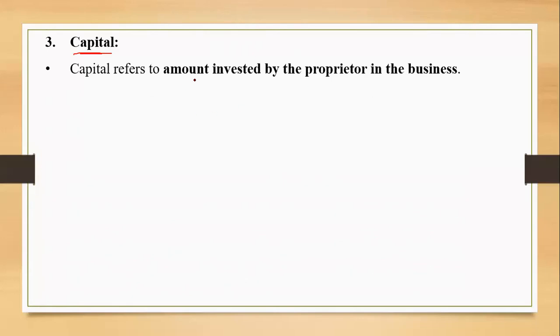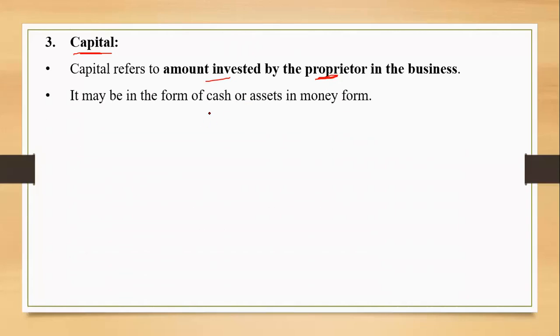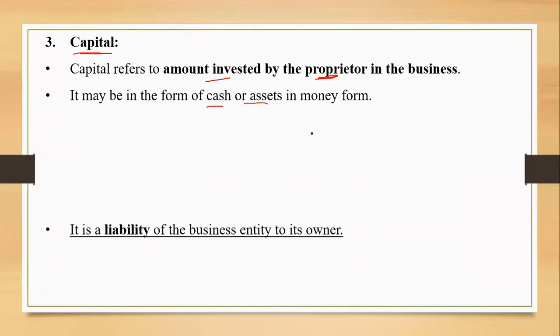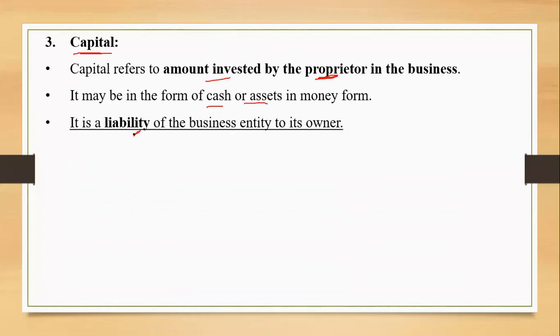This is the amount invested by the proprietor. Proprietor is the owner, in the business. Amount invested by the owner in the business is capital. As simple as that. It can be in cash, it can be in kind as well. Now capital is cash or assets. Capital is a liability of the business entity. Over here again, I will remind you about the two faces.